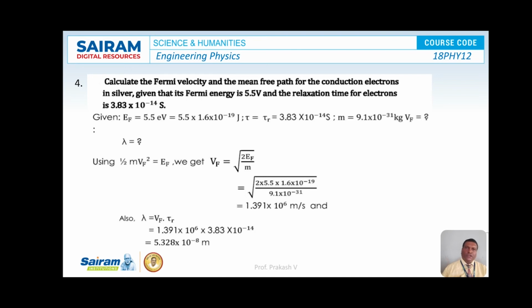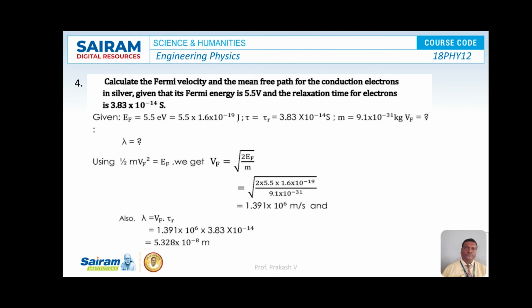So using the formula, that is half m v square is equal to EF, we can calculate Vf is equal to square root of 2 EF by m. So substitute the contents in the formula, that is 2 into 5.5 into 1.6 into 10 to the power of minus 19 divided by 9.1 into 10 to the power of minus 31. So on simplification, the value of Vf is equal to 1.391 into 10 to the power of 6 meter per second. And we know that lambda is equal to Vf into tau r.